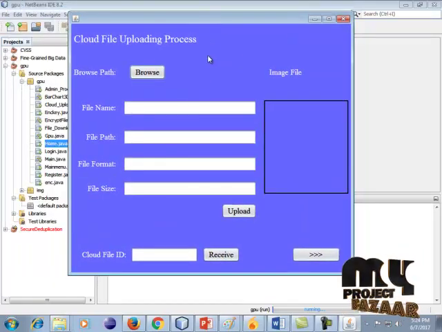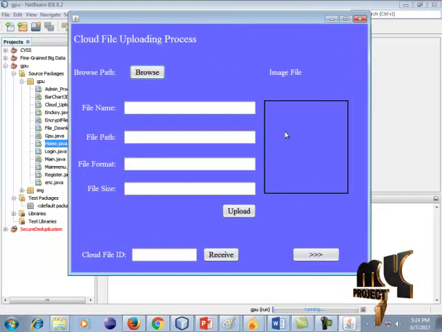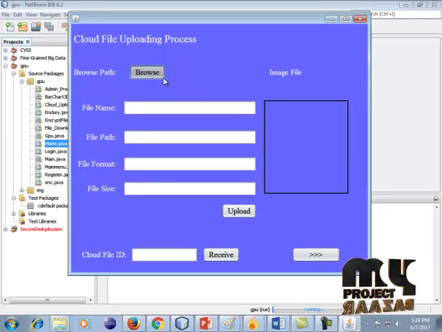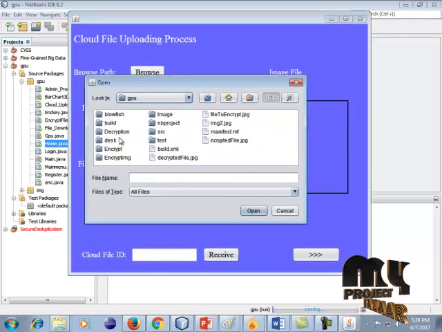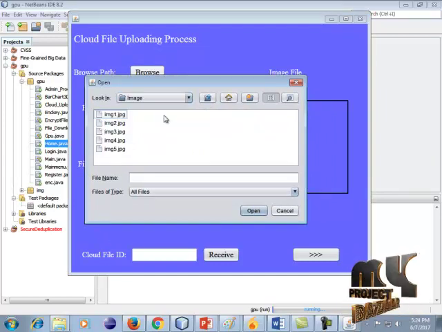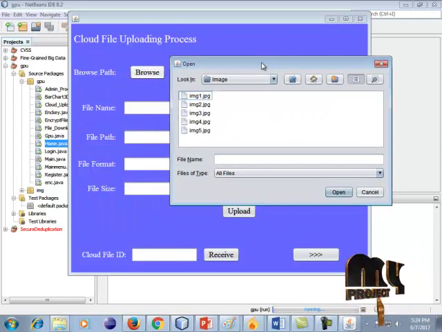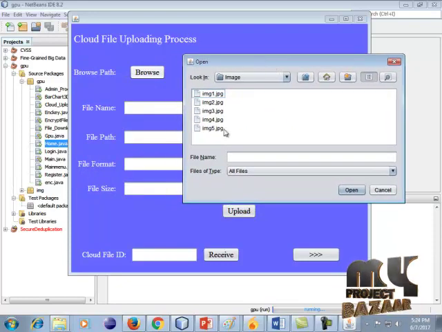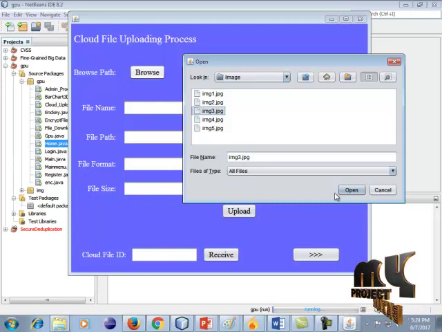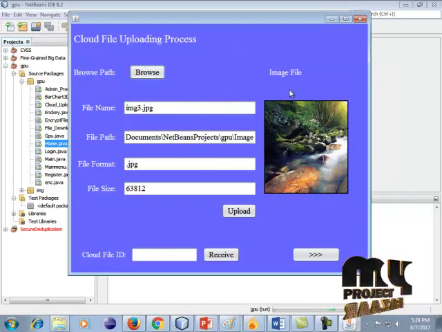So it is our main process for cloud uploading data. Browse, so our process can be opened. It is a project image folder. Multimedia data can be uploaded in this process. We can take these images. These are 5 images displayed, and the user can select any one image for this process. Okay, I selected image 3. Open. Our image file is displayed in this process.